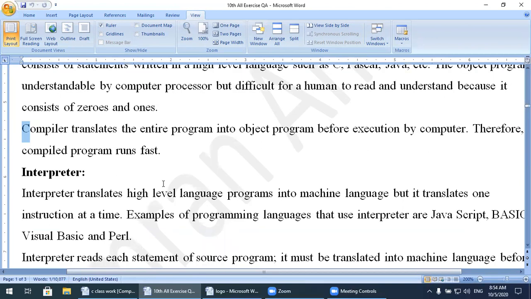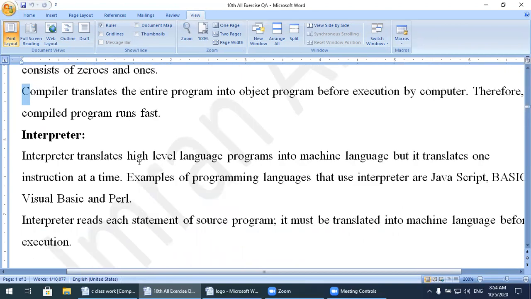Next one, the interpreter. The interpreter also translates high level language programs into machine language. The purpose of compiler and interpreter is the same: both convert the source program into an object program. But where is the difference between compiler and interpreter? The interpreter translates one instruction at a time. It means the compiler executes the whole program and the interpreter executes one line at a time.